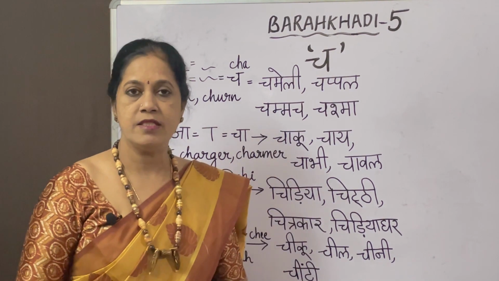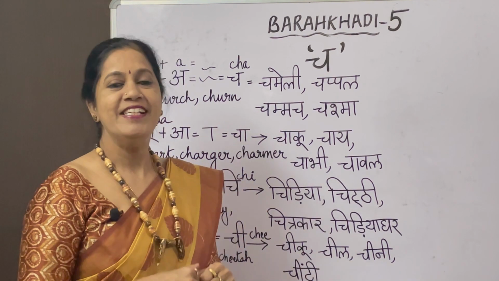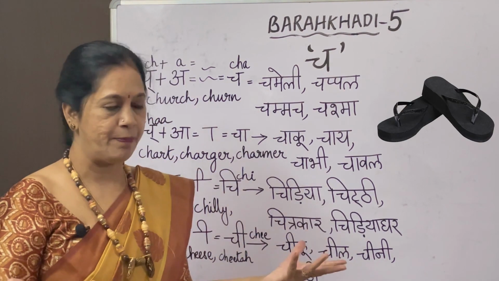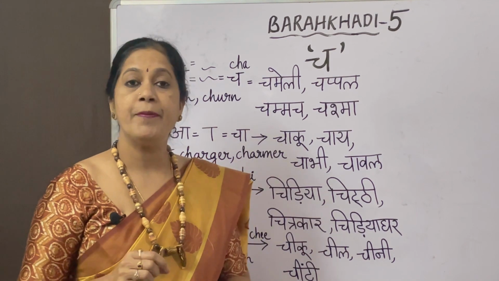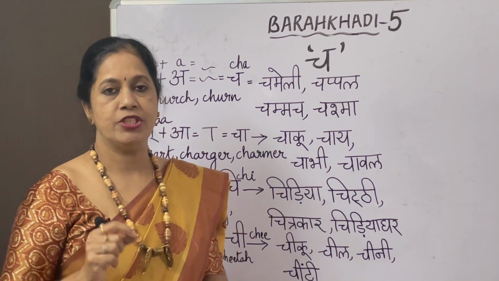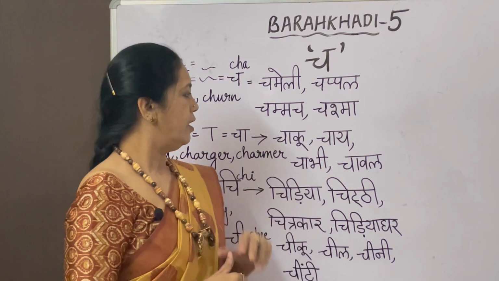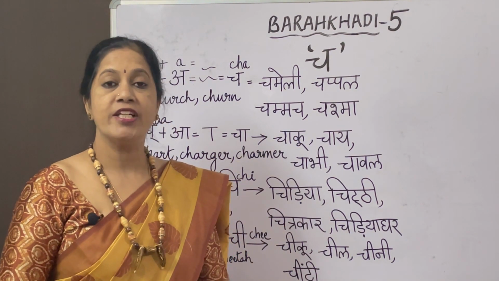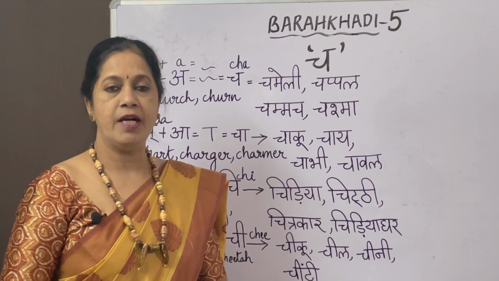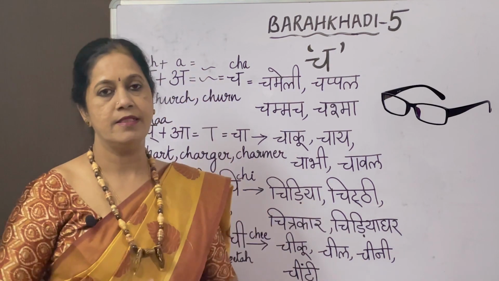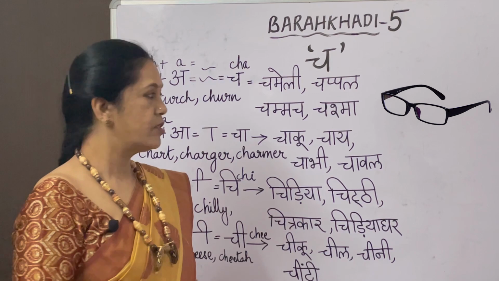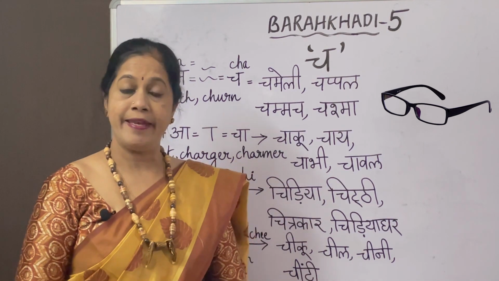The next one is chappal. Chappal, slippers. Next one, chammach. Chammach, spoon. Next is chashma. Chashma, spectacles or specs. There is another word called anak.